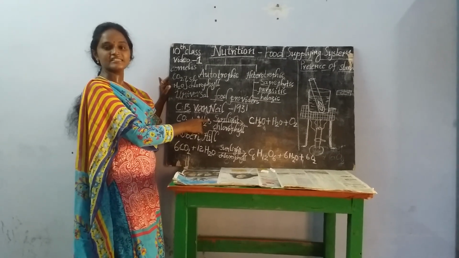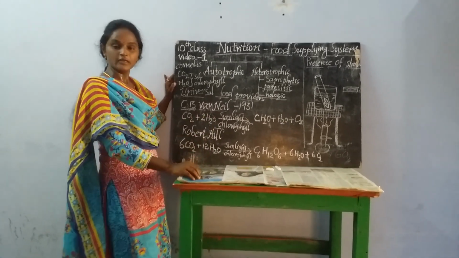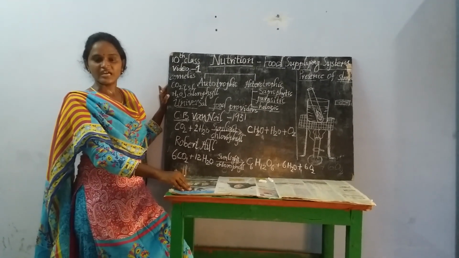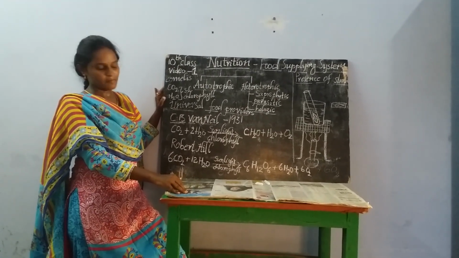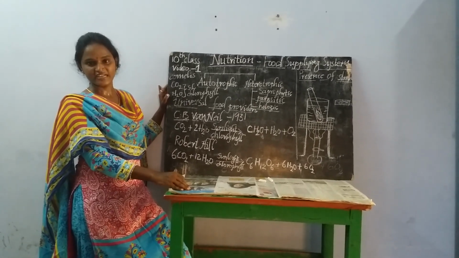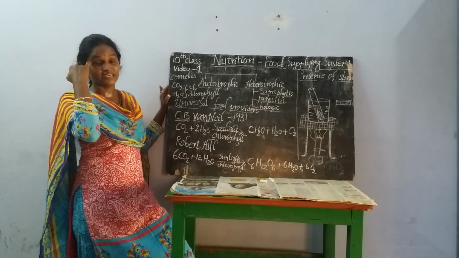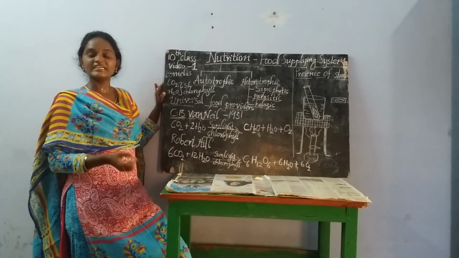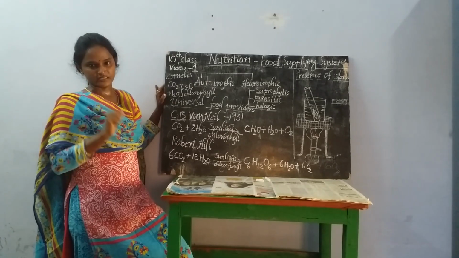First, he started his investigation on purple sulfur bacteria. But while he was doing experiments on that purple sulfur bacteria, he identified that in the preparation of food, light is taking an essential part.